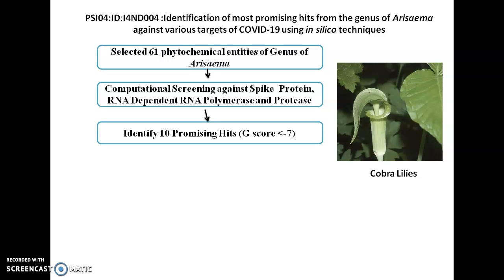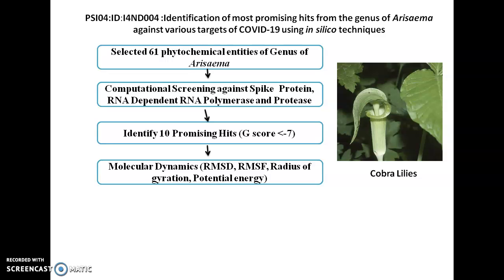So finally, I want you to identify 10 promising hits whose G-score is less than -7, or you are using any screening technique. So 10 promising hits which are able to bind optimally in these various targets.